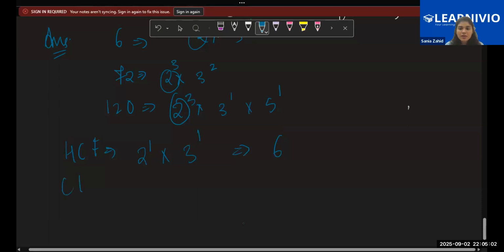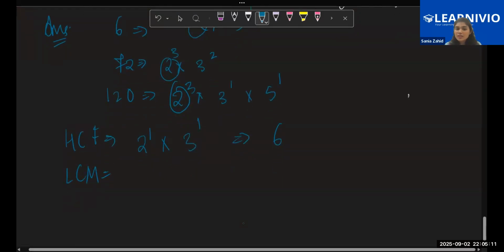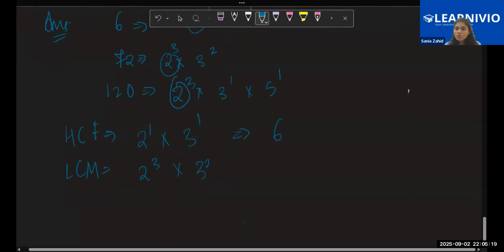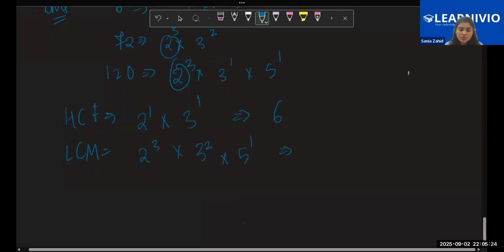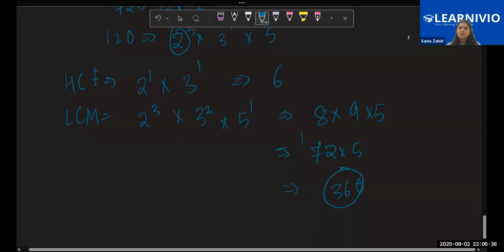Now LCM. For LCM, first of all, you will take 2 again, but now the power of 2 will be 3, 2 to the power 3, because for LCM we are taking the greatest power. And then 3 to the power 2 and 5 to the power 1 only. So 8 into 9 is 72, into 5 is 360. So 360 and 6 are the correct answers, children.